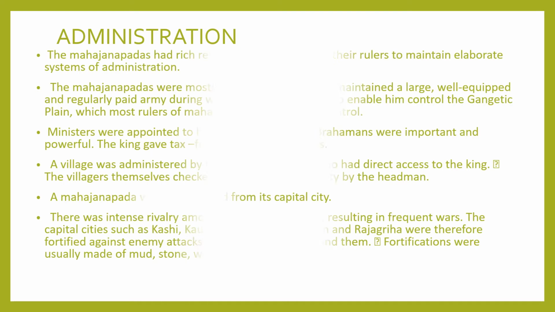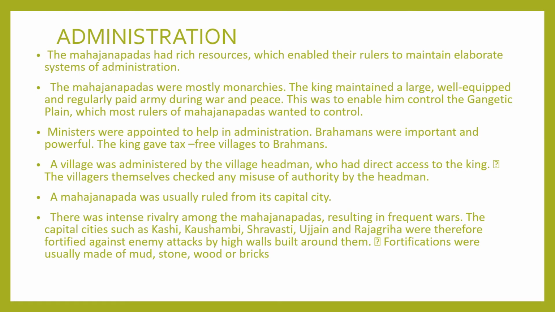Administration. The Mahajanapadas had rich resources which enabled their rulers to maintain an elaborate system of administration. The Mahajanapadas were mostly monarchies. The king maintained a large, well-equipped and regularly paid army during war and peace. This was to enable him to control the Gangetic plain, which most rulers of Mahajanapadas wanted to control. Ministers were appointed to help in administration.